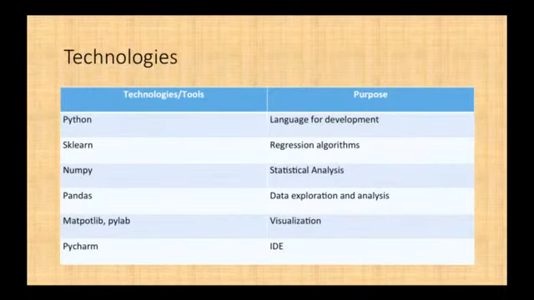Technologies. We used PyCharm as an IDE for development. Python was the core language we used. Sklearn is the library provided by Python which is used for regression algorithms. NumPy was used for statistical analysis. Then we used Pandas for data exploration and analysis. For visualization, we used Matplotlib and PyLab, which are also part of the Python libraries.